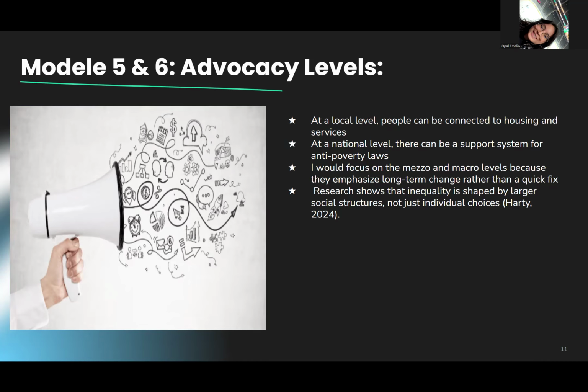I would focus most on meso and macro advocacy because poverty is deeply rooted in systemic issues. Research shows that inequality is shaped by larger social structures, not just individual choices.